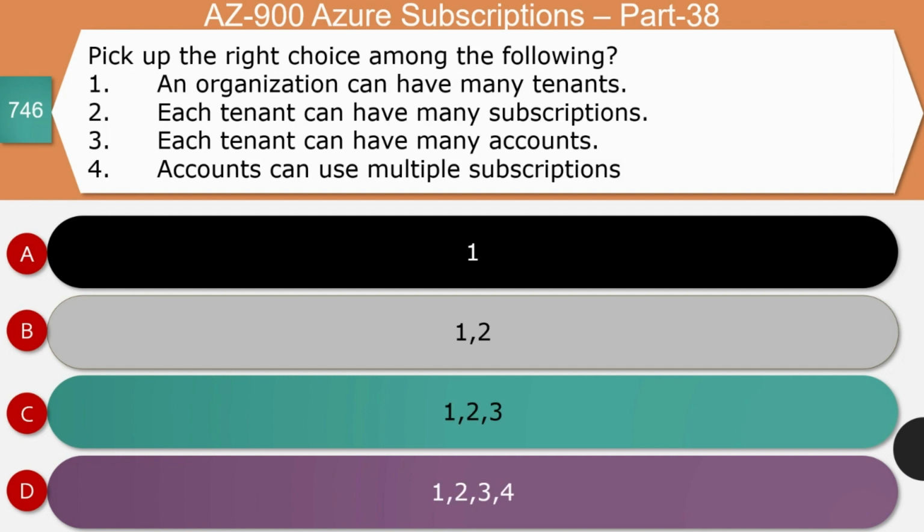Next question, pick the right choice among the following. Number one, an organization can have many tenants. Number two, each tenant can have many subscriptions. Number three, each tenant can have many accounts. Number four, accounts can use multiple subscriptions. So it's a question related more or less to a hierarchy. And so the right answer for this question is all of the above.